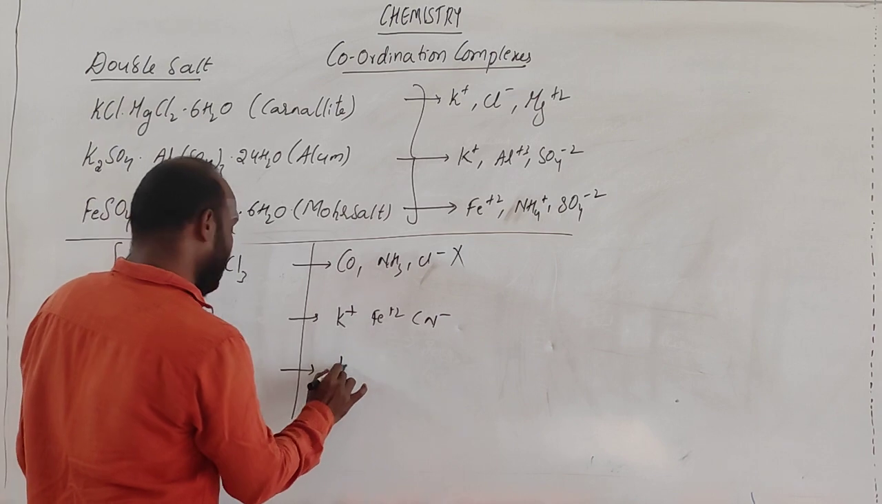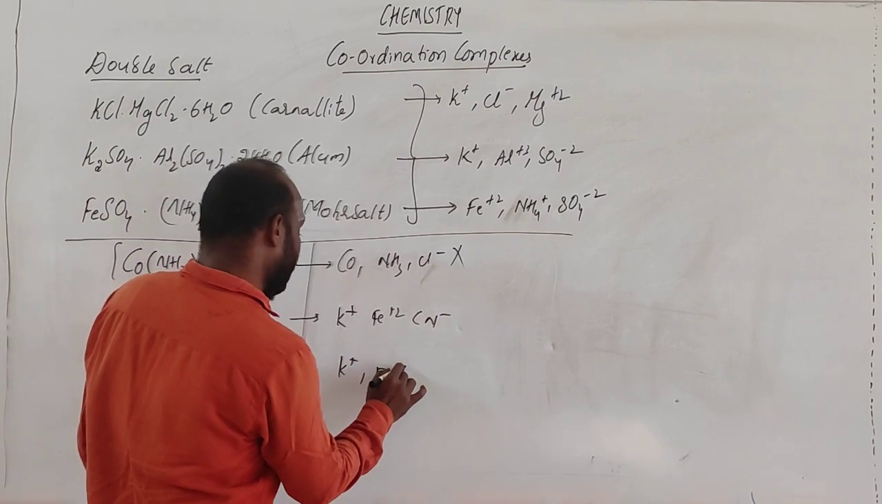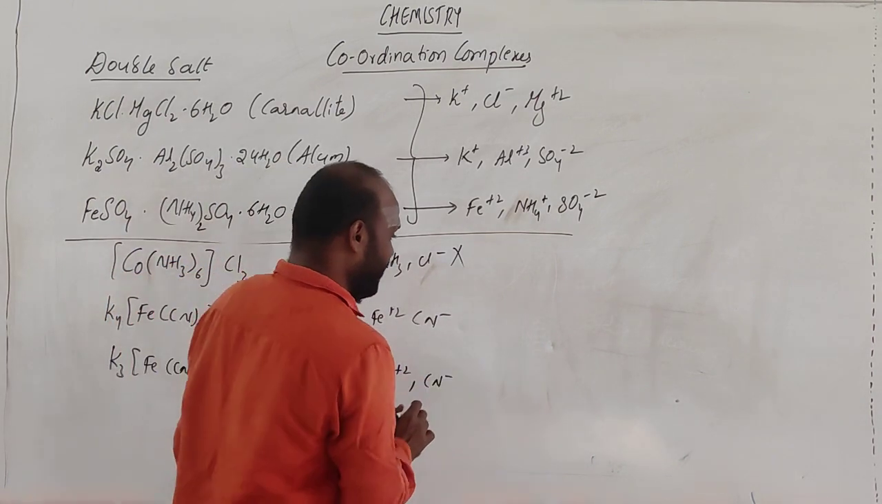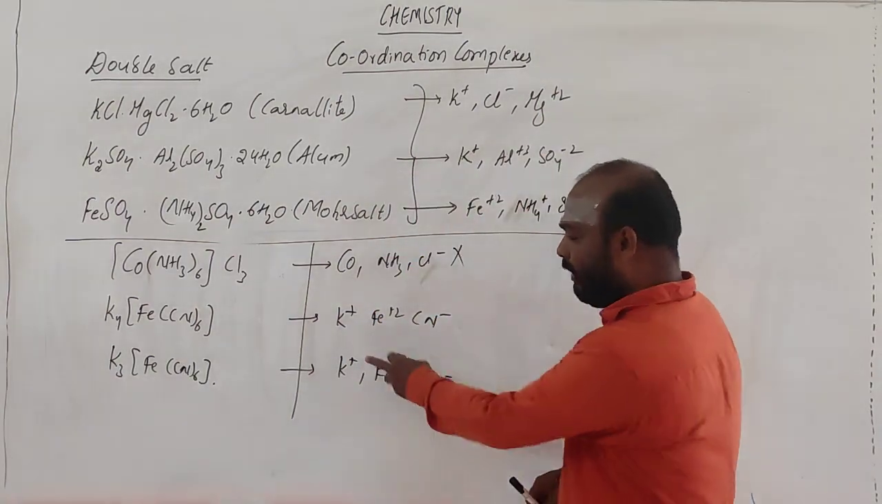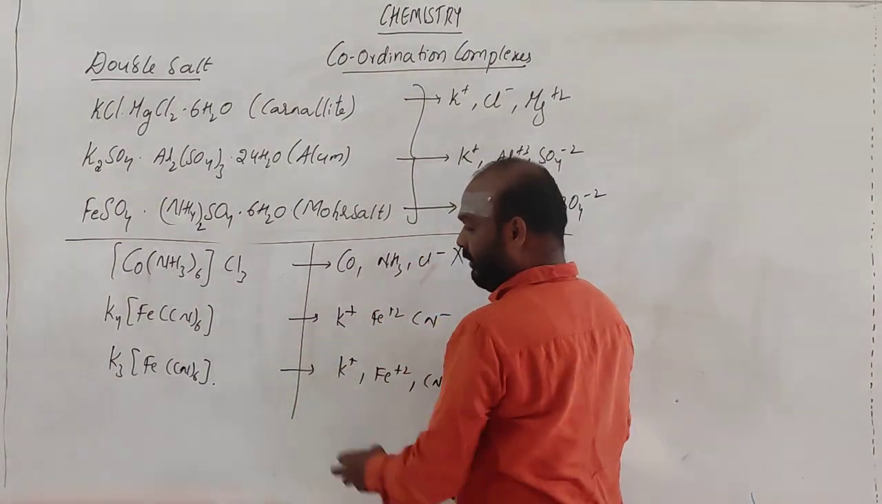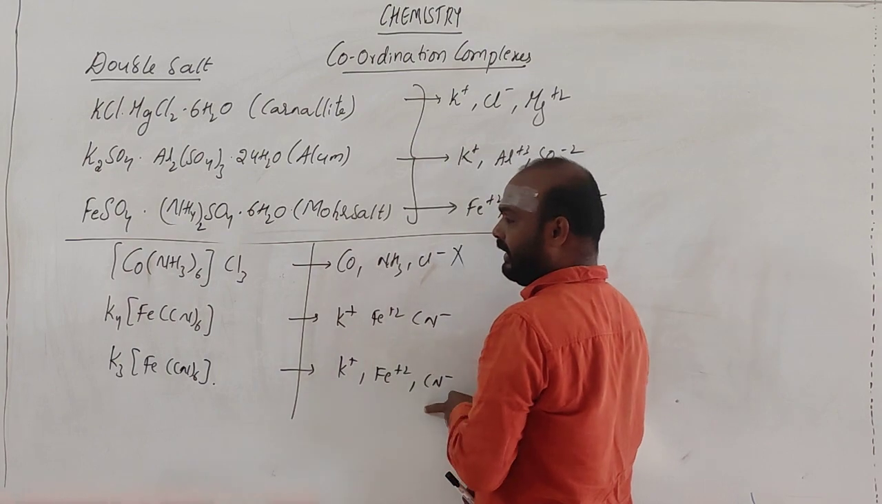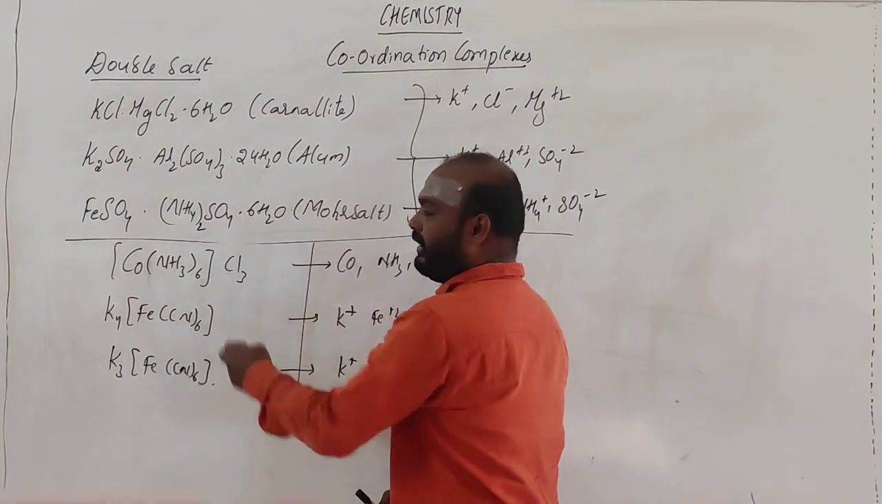Here also K plus, something like Fe plus 2 plus 3 and Cl minus. Basically, by the combination of these three things you are getting this compound.